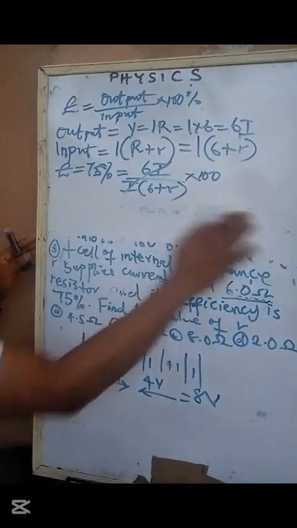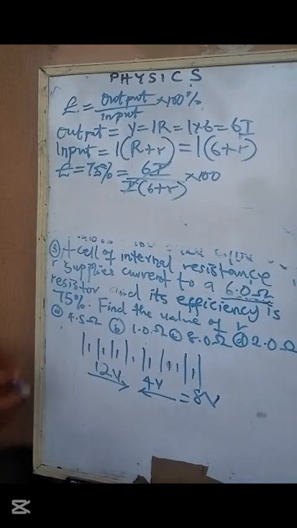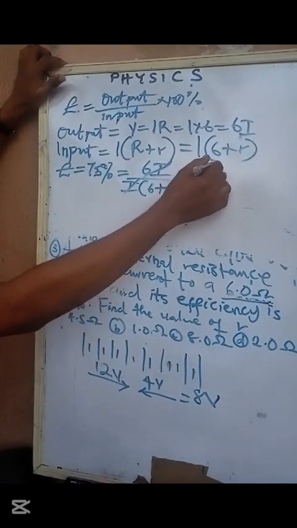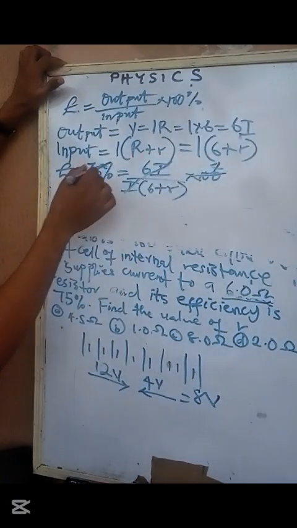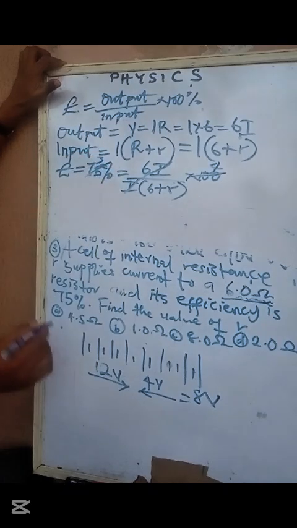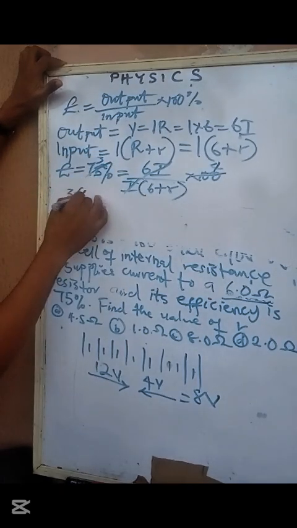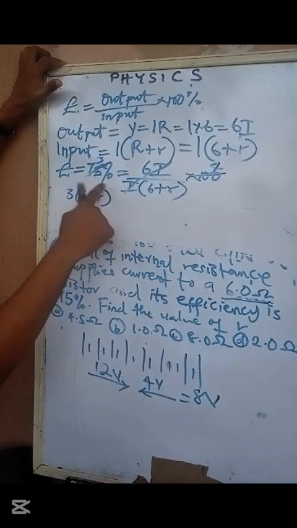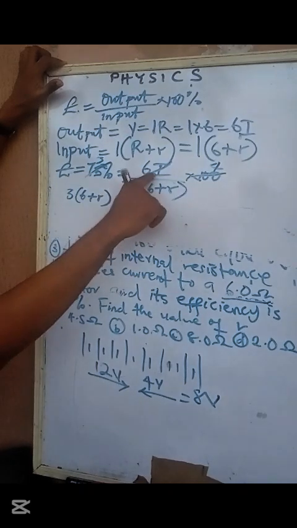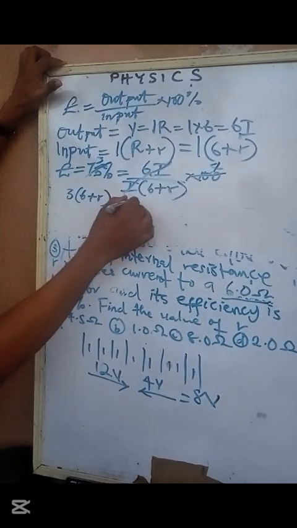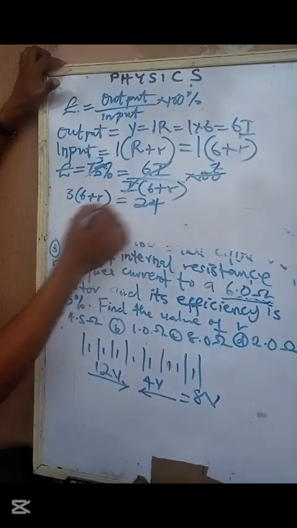So we will see this pattern more simply here. We discover that 25 here goes 4 times, and 25 here goes 3 times, right? So cross multiply. Everything here times 3, that's 3 open bracket 6 plus small r. Then 1 here times 6 times 4. 6 times 4, that's 24, right?